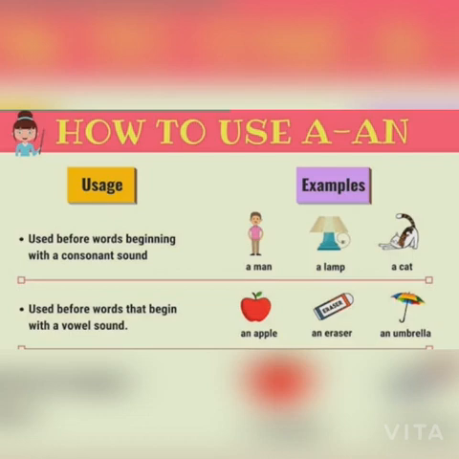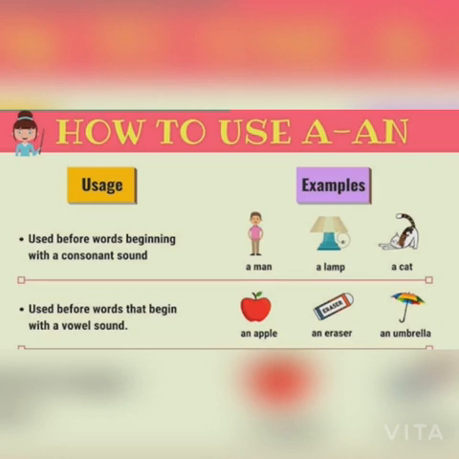The second rule is that when a word sounds like "you," at that time we have to use article a. For example, a university, a unicorn, a useful thing, a European.